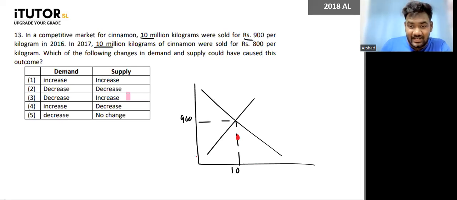So now this is 800, 800, then 10. Think, guys. How can they come to this point? Okay, we'll go one by one. What should happen to the supply curve if you want to come to this red point? Supply has to increase, right? Rightward shift. Okay, there has to be an increase in the supply.